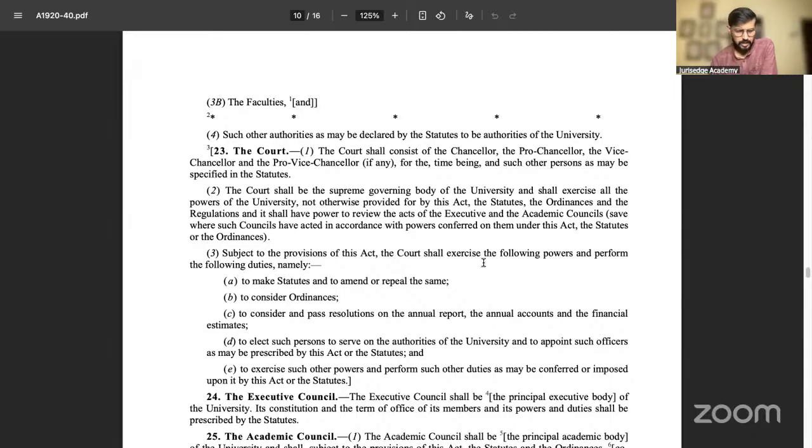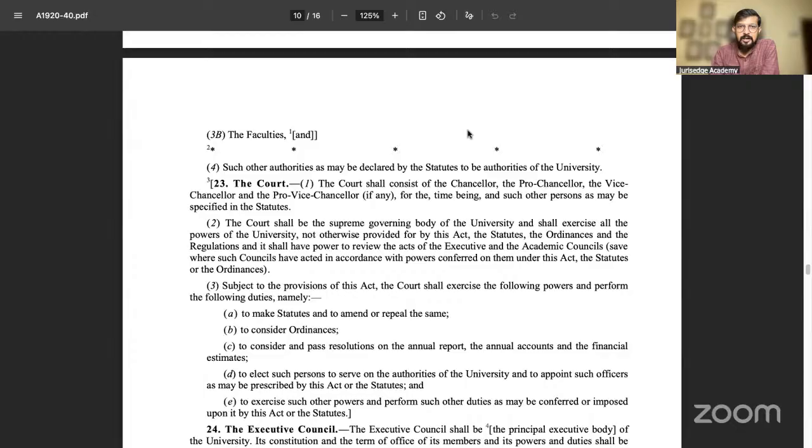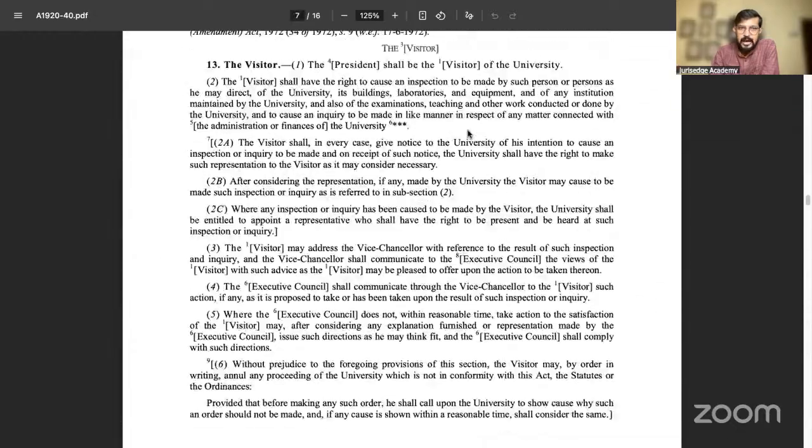Maybe. But the moment the Aligarh Muslim University Act was enacted, Mohammedan Anglo-Oriental College surrendered their rights as per Section 4. As per Section 4, they have surrendered their rights, as I have shown you.